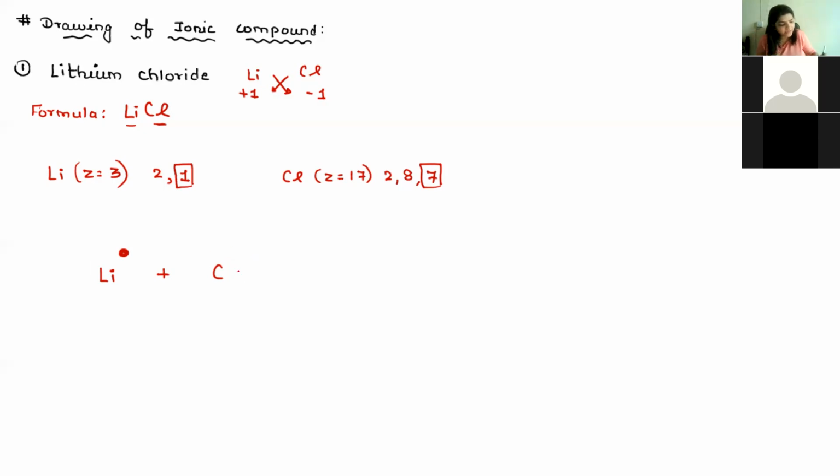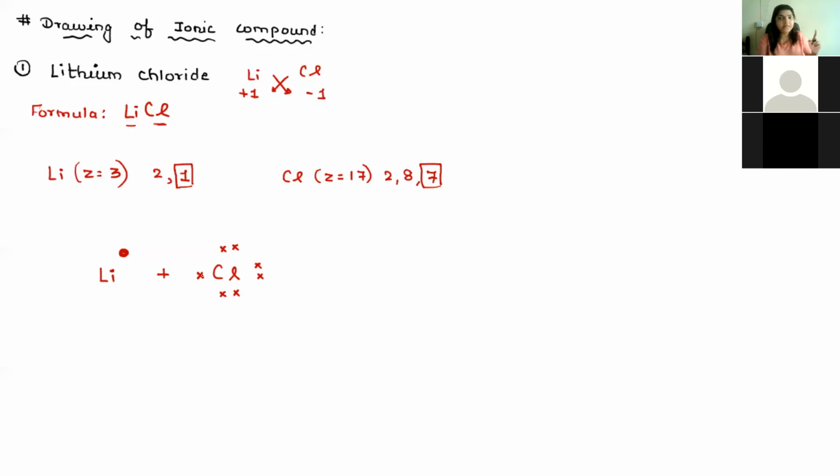So 1, 2, 3, 4, 5, 6, and 7 electrons in the outer shell of chlorine. To save time, I generally prefer crosses where the outermost electrons are more, because 7 dots would take more time.